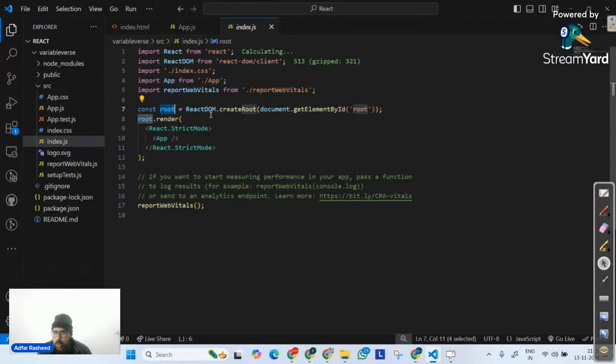And I am telling it, using ReactDOM, which is a module which I have installed, create a root. So ReactDOM, on that, create a root node. Create the root of what? On my document, there is an element whose ID is root. Guys, you tell me, do we have any element inside this whole project where ID is root? Do we have any such element? Yes or no? Quickly. Yes, we have. We just saw that a few seconds back. There is a div whose ID is root, right?